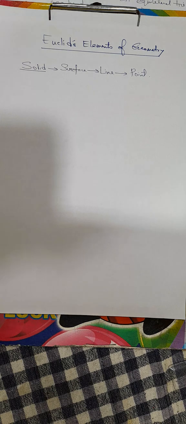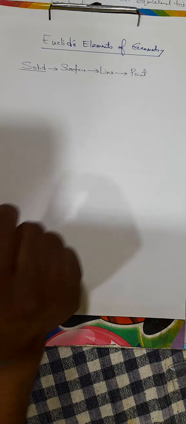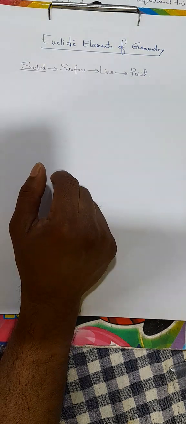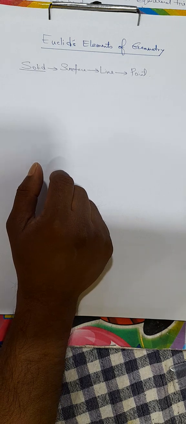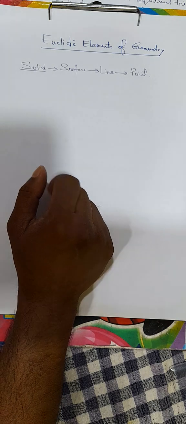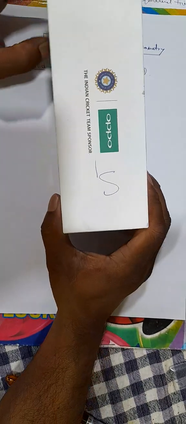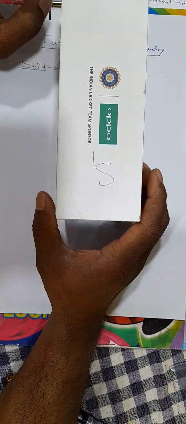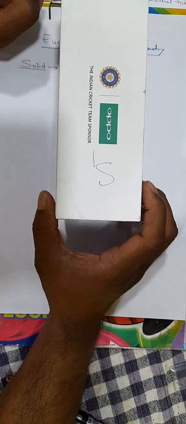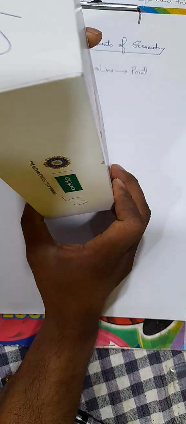Here we are discussing Euclidean geometry, Euclid's Elements of Geometry. The famous Greek mathematician Euclid derived the idea of point, line, and surface from the concept of solid. It says that a solid is an object which occupies space. It has a definite shape and it can be moved from one place to another place.